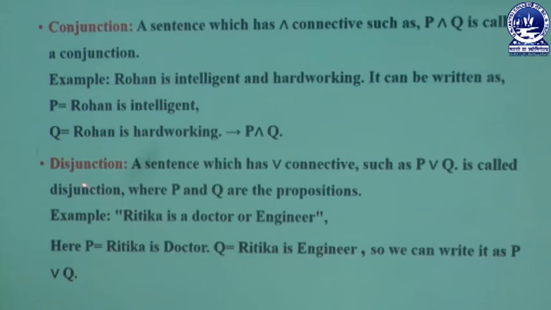Then we use the disjunction connective to represent this proposition. For representing this proposition, you can write P disjunction Q. Here, this disjunction symbol represents the OR operator. That means, in conjunction and disjunction operators, first of all you have to remember that conjunction represents the AND operator and disjunction represents the OR operator.